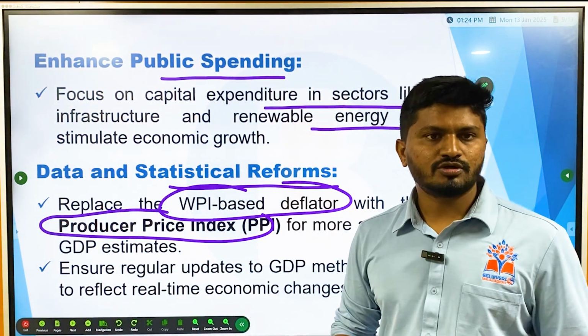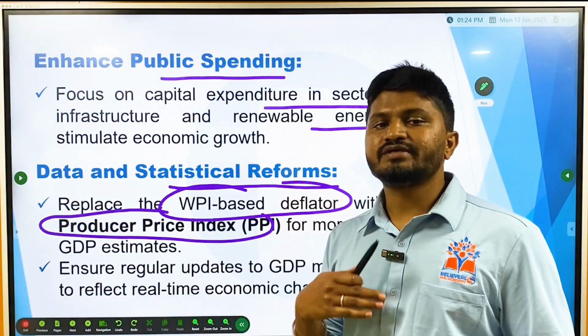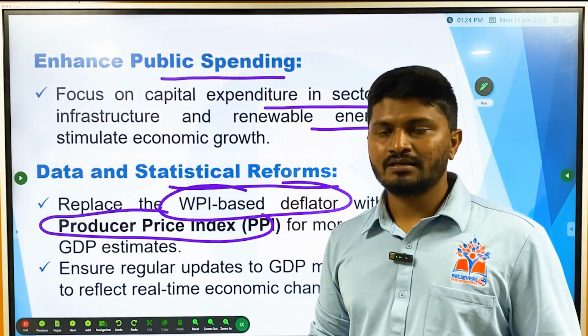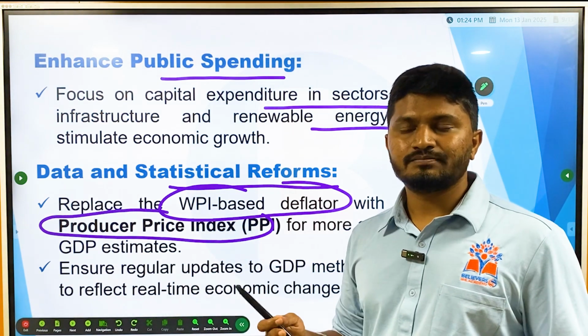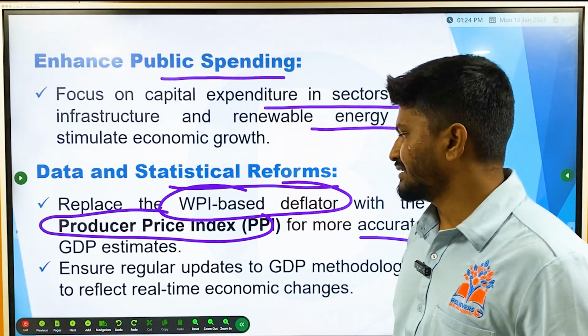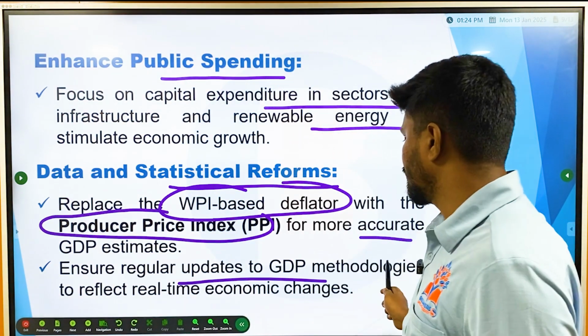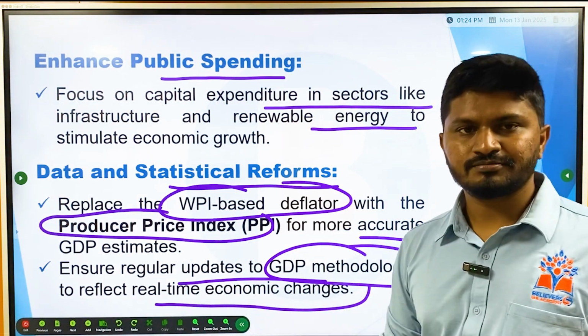If you want to check out its difference between WPI and CPI, how it is important, and who uses these indices, we have already made a video. You can check out previous days' news analysis on our channel. Then ensuring regular updates to GDP methodologies to reflect real-time economic changes.